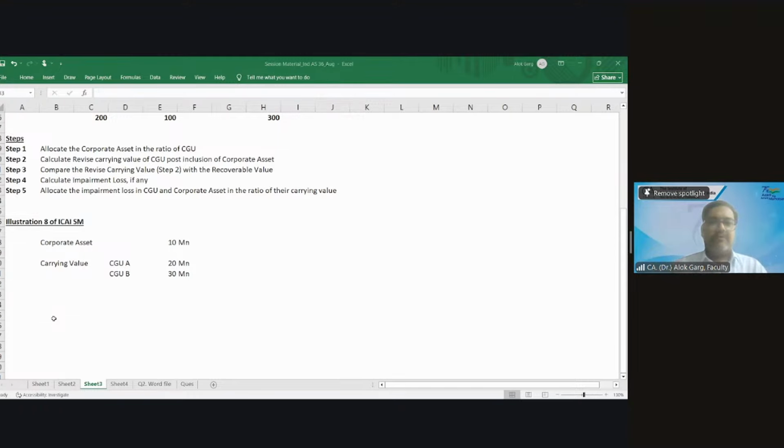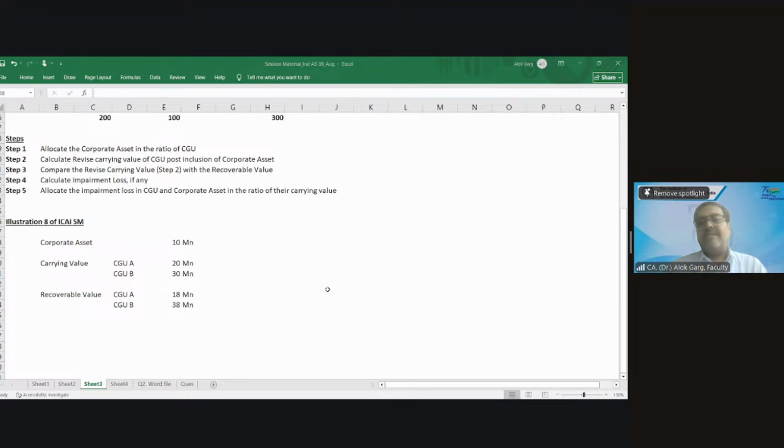What was the recoverable value given? 18 and 38. I think these three facts were given in the question, right?